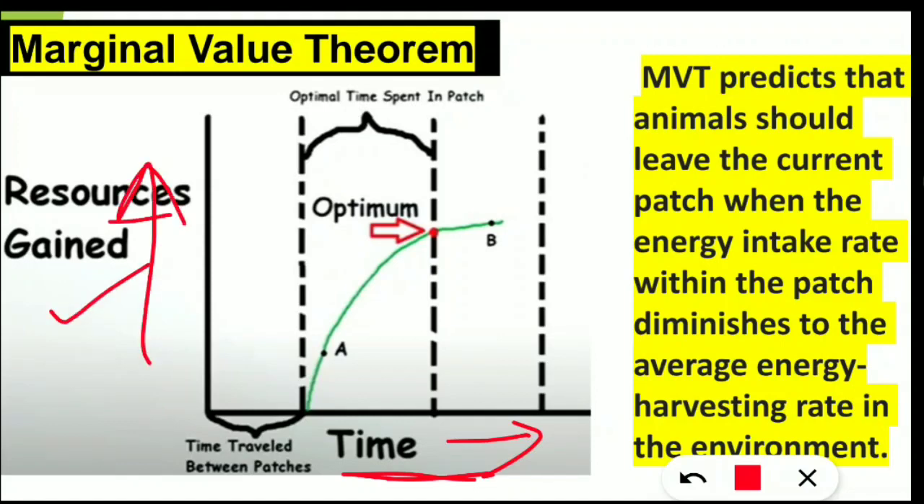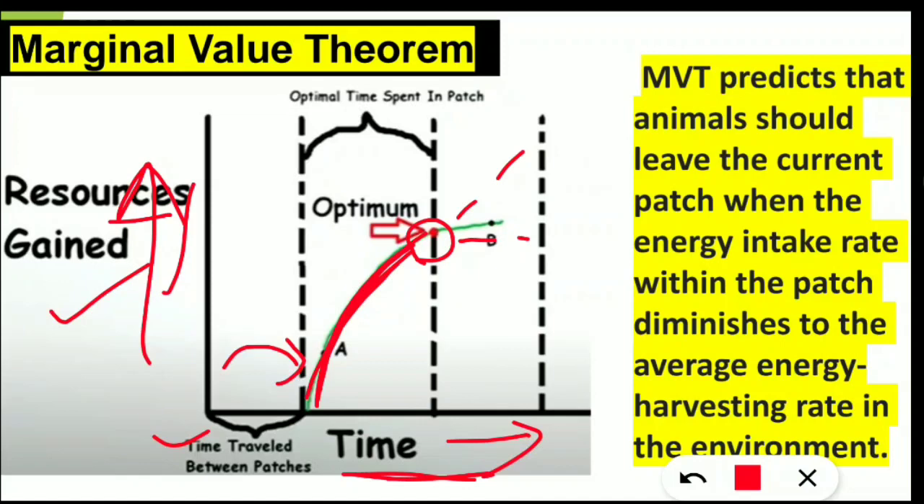So here you can see the travel time between the patches. So from here to here, the travel time for the animal. Next you can see this graph is rising up. Why? Because the resources gained are more, and in less time you can see more resources are gained. That means the resources are in more amount. So if it reaches here, then after that you will see the graph is not going up, it is coming a bit lower. That means within the time lapse the resources gained are not that much.